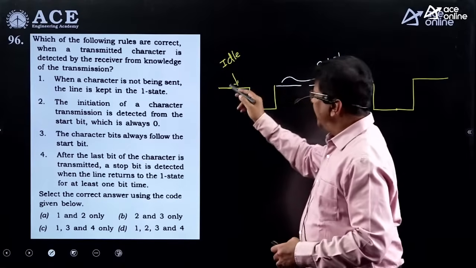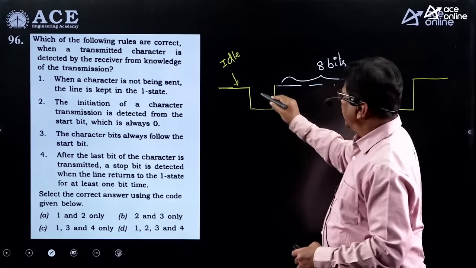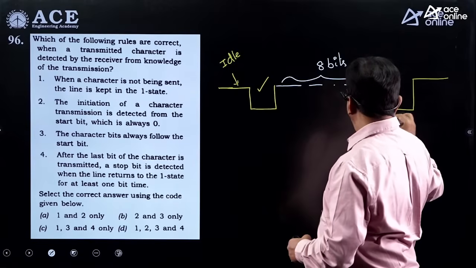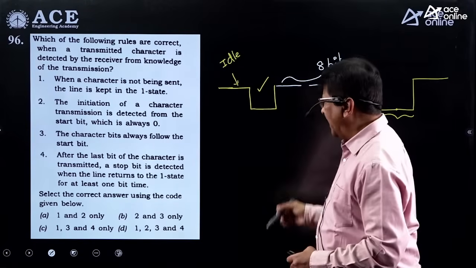Here you can see this is what it's going to look like: one start bit followed by 8 bits and followed by usually 2 stop bits.